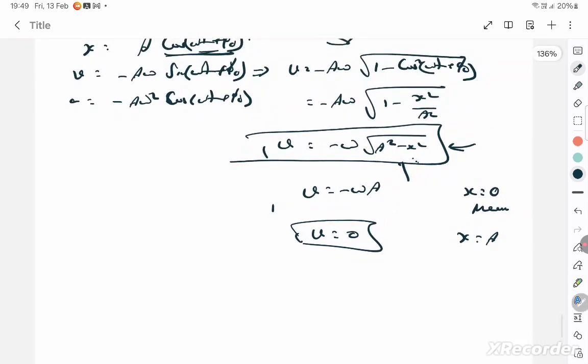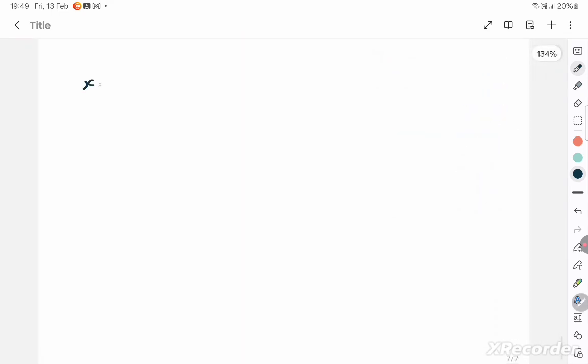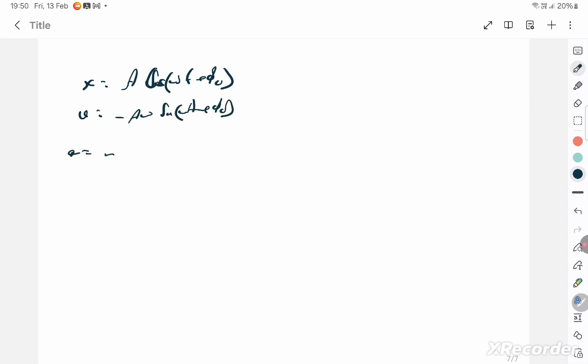Now I'll take this one. Take the same thing again. You know, x is equal to A cos omega t plus phi naught. v is equal to minus A omega sin omega t plus phi naught. Okay, and acceleration is minus A omega square cos omega t plus phi naught. Now I want to write this equation removing the negative sign. You should always understand that in this lesson velocity is ahead of displacement, acceleration will be ahead of velocity.